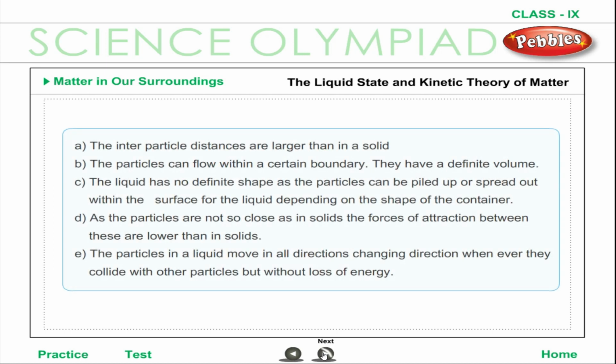The liquid state and the kinetic theory of matter. The interparticle distances are larger than in a solid. The particles can flow within a certain boundary. They have a definite volume. The liquid has no definite shape, as the particles can be piled up or spread out within the surface of the liquid depending on the shape of the container. As the particles are not so close as in solids, the forces of attraction between them are lower than in solids. The particles in a liquid move in all directions, changing direction whenever they collide with other particles, but without loss of energy.